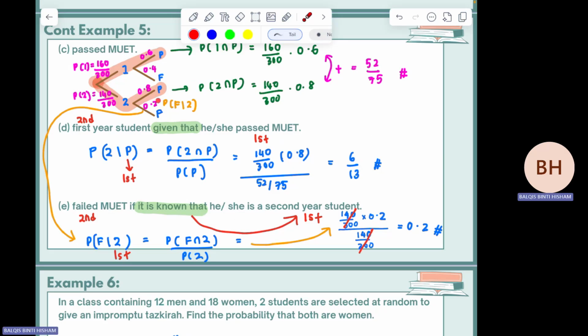So the answer is 0.2. Straight away dapat jawapan from the tree diagram. No need to substitute into the formula. Okay, so some question boleh dapat direct answer from tree diagram. Some question you need formula to find the last answer. Okay, that is example for MUET test.